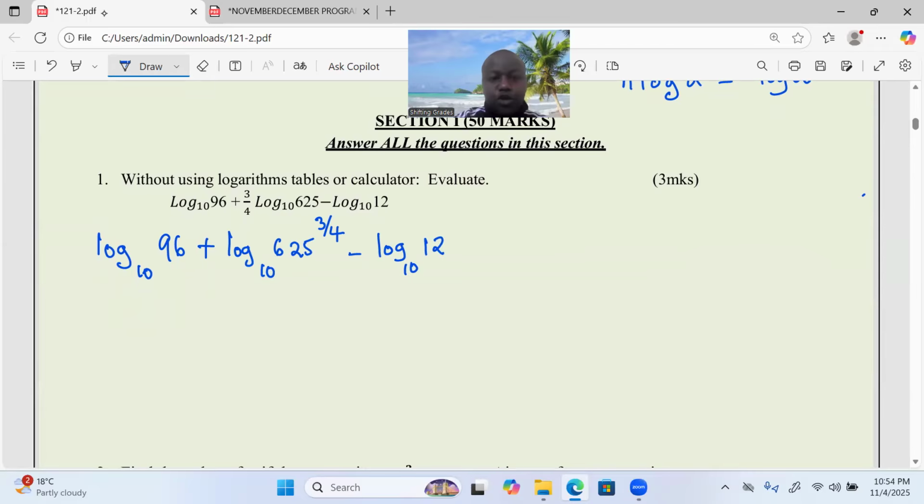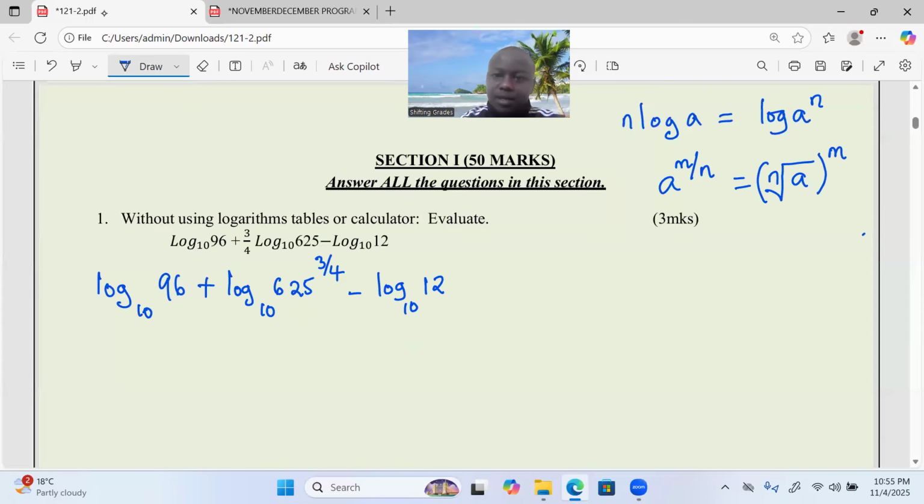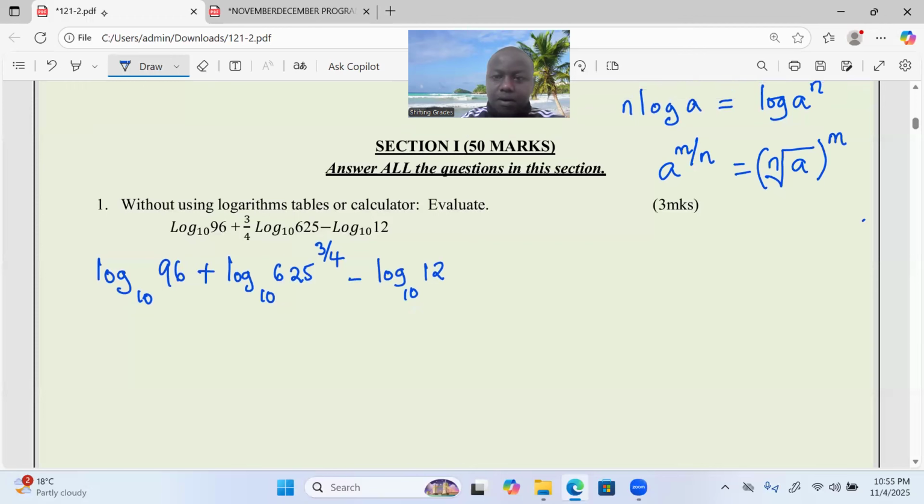Can we go to another law? And this time around, a law of indices that says when a number is raised to a fractional power. Let's say we are having a power m out of n. That's our fractional index. We solve this one by taking the nth root of a. Then now everything is usually raised to power m. So that's how we handle a fractional index.